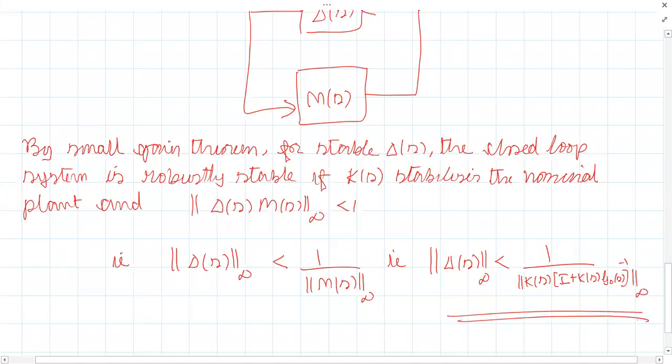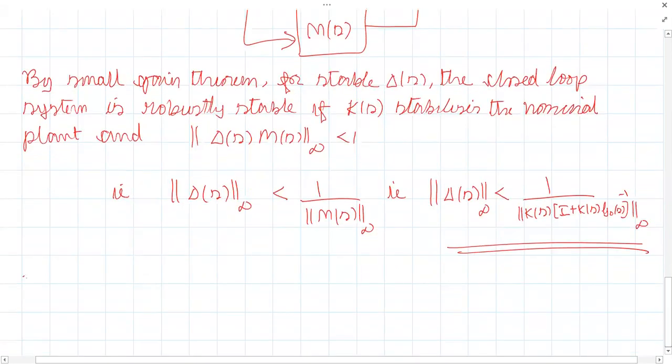Okay, this is clear. So for this system to tolerate maximum perturbation, what's the condition? Its infinite norm should be less than 1 divided by infinite norm of K of S, I plus K of S G naught inverse infinity norm. Is this fine? Yes, sir. Okay, let us take the next perturbation, inverse additive perturbation.